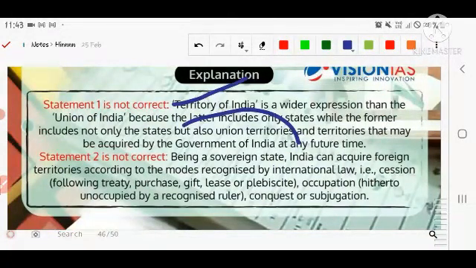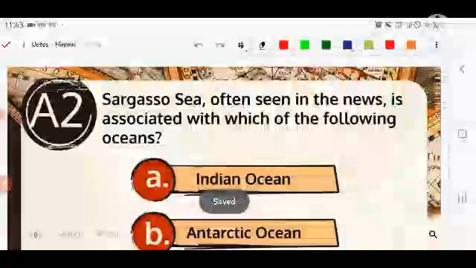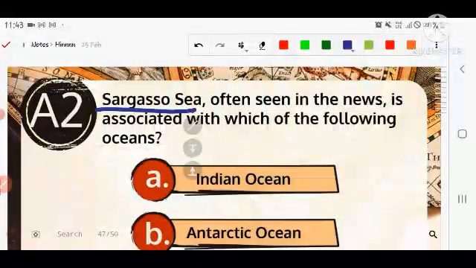For example, secession. What do you mean by secession? Following the treaty, purchase, gift, lease, and plebiscite are also mentioned. Next, occupation of a hitherto unoccupied territory by a recognized ruler, conquest, or subjugation can be the reason for acquiring the territory. Sargasso Sea, you know very well, it is the most famous sea where the Sargasso type of grass